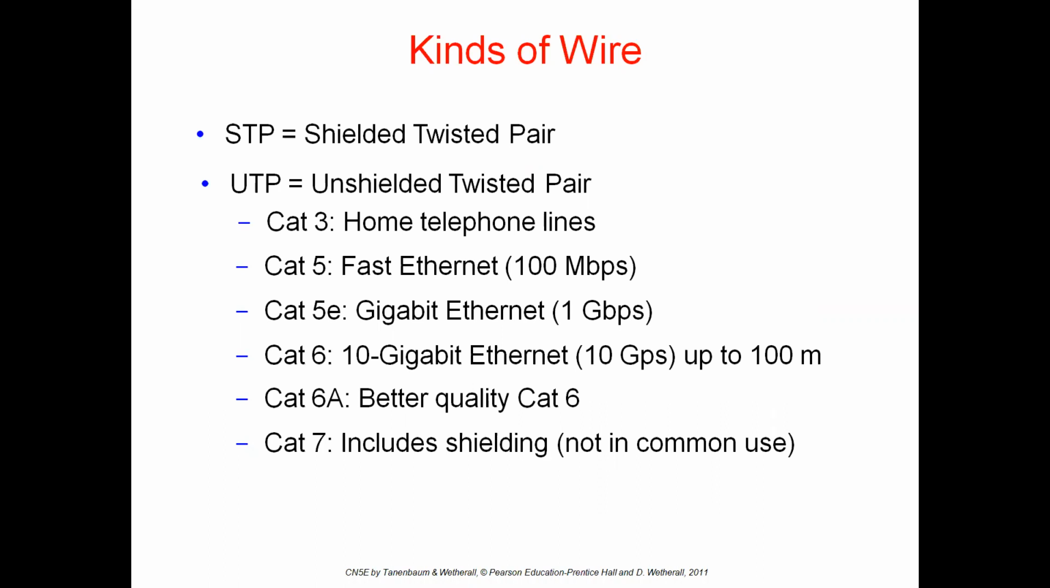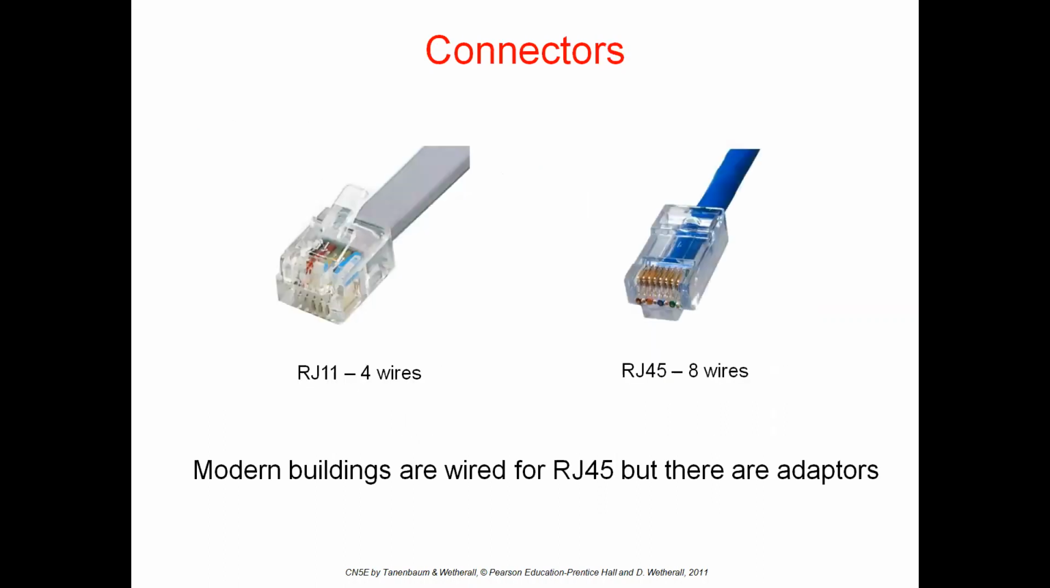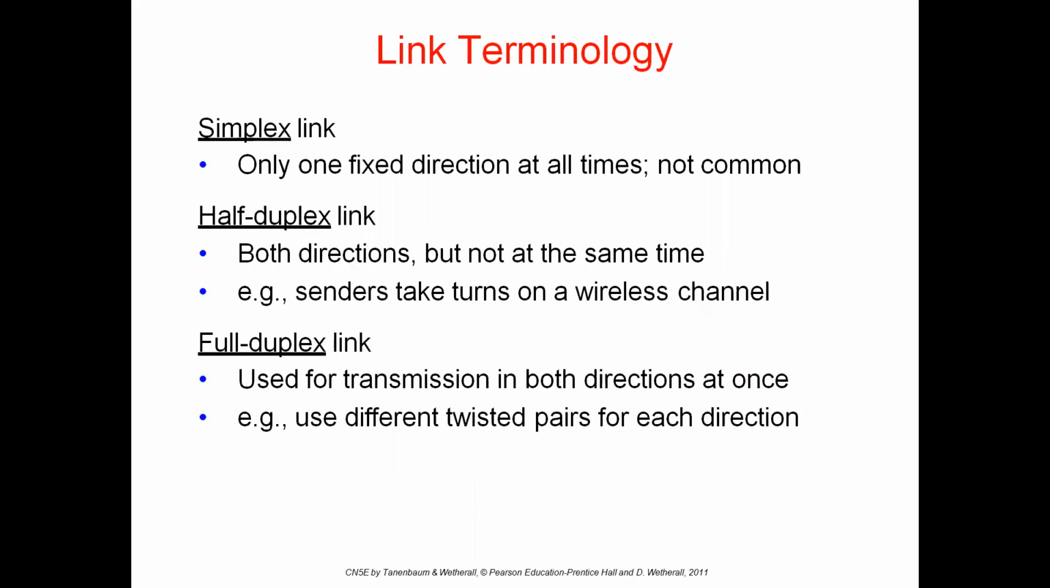In unshielded twisted pair, we have discussed different categories, and after that, we have discussed two types of connectors. RJ means registered jack, just remember and note it down. RJ11 has 4 wires. And RJ45, registered jack 45, has 8 wires. The color coding for both is different. Nowadays, we are using RJ45. Next one, link terminology. Simplex, half duplex and full duplex link terminology. We have discussed these 3.